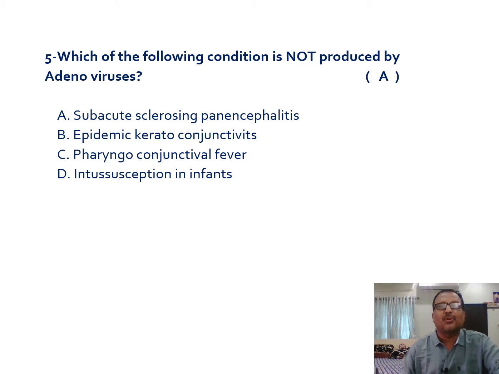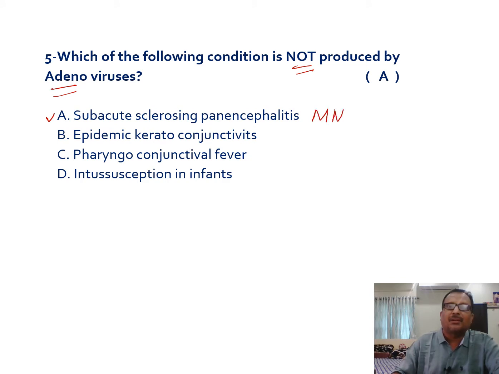Next, which of the following conditions is not produced by adenoviruses? The answer here is subacute sclerosing panencephalitis. This condition is usually produced by MMR infections, measles, mumps, and rubella, and sometimes followed by vaccines also.